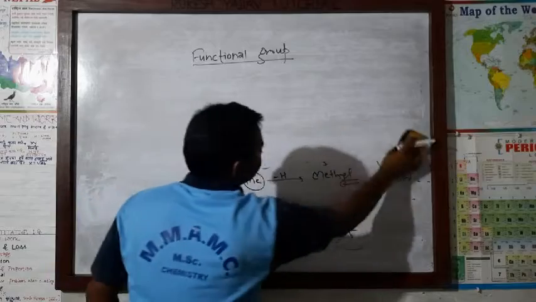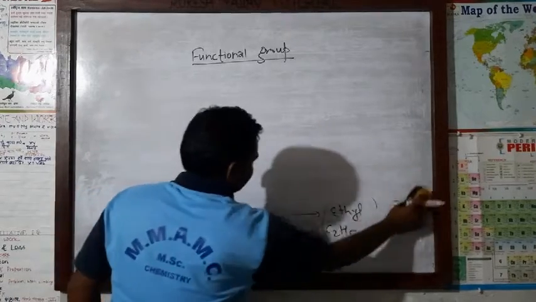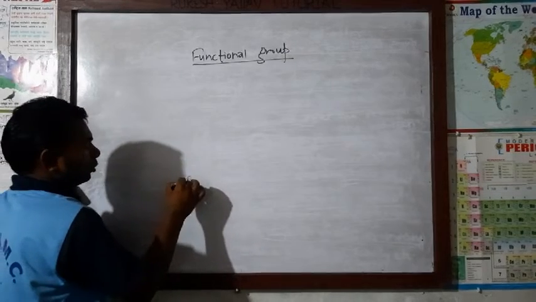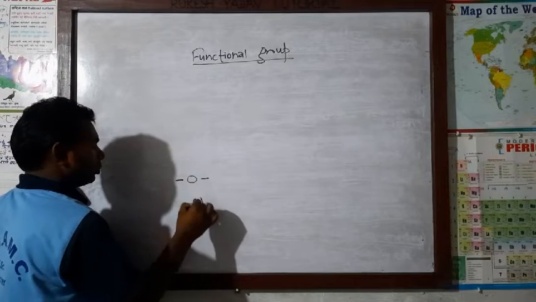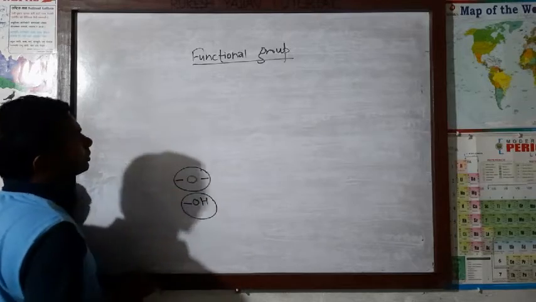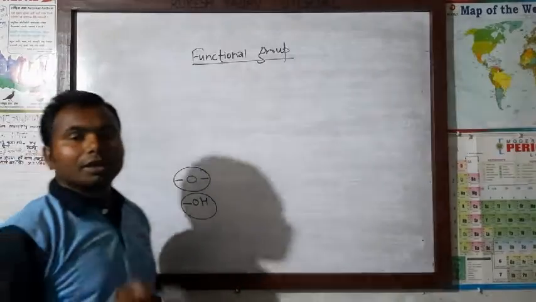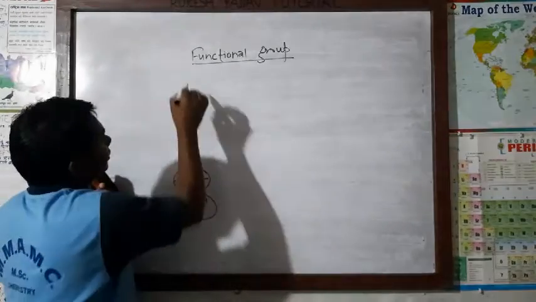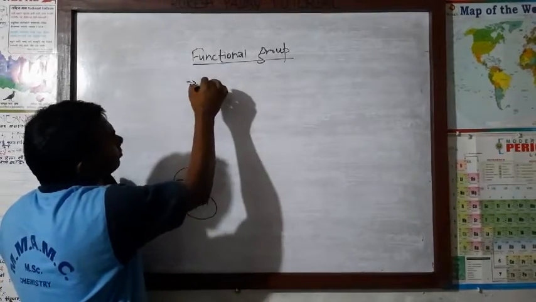Functional group. In functional group, there may be one atom or group of atoms. An atom or group of atoms, which determine the chemical behavior of an organic compound. Let's write, it is very easy.